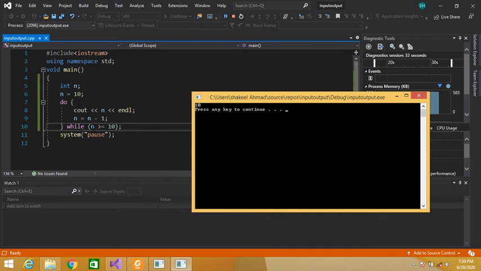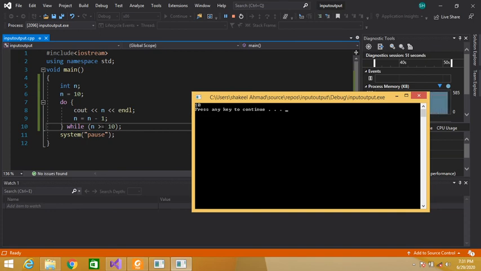Now check, 9 is greater than 10? No. 9 equal to 10? No. So the condition becomes false and the loop terminates. So see, our condition is false, but our loop is executed one time. So this is the difference between while and do while loop.